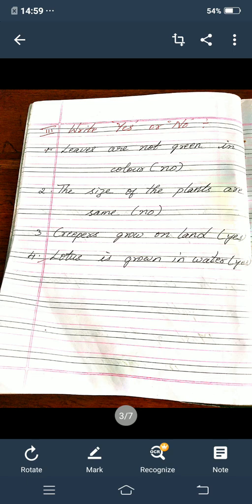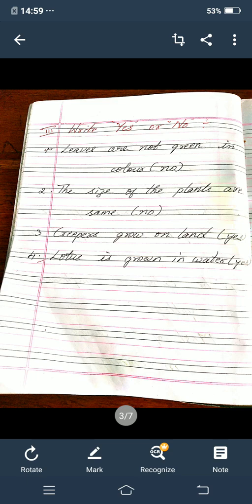Third one, creepers grow on land. So in the bracket you write yes. Fourth one, lotus is grown in water. So it will be growing in the water only. So in the bracket you write yes. So these are yes or no.